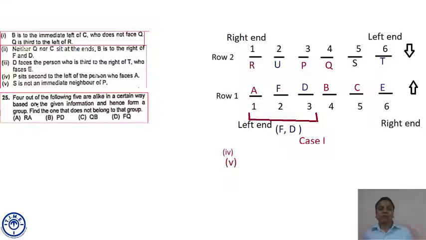Question 25. 4 out of the following 5 are alike in a certain way. 4 are alike and one is the odd man out. You have to find the odd man out. Find the one that does not belong to that group.